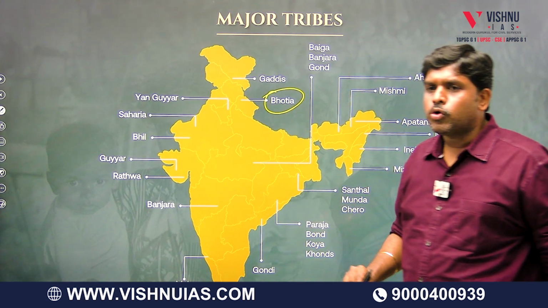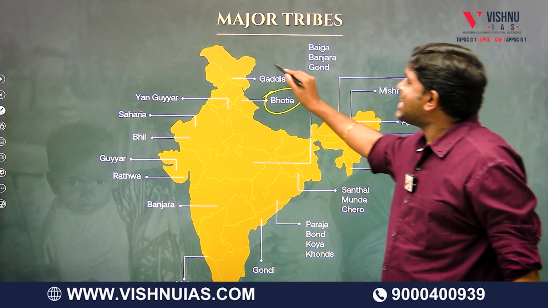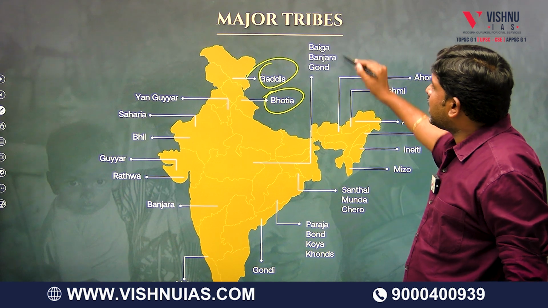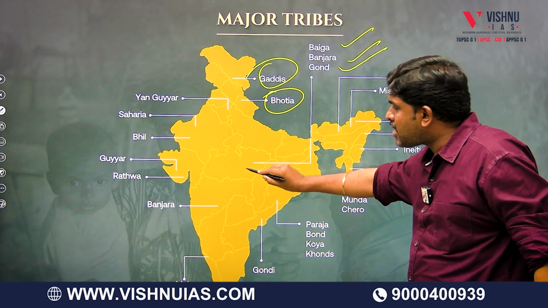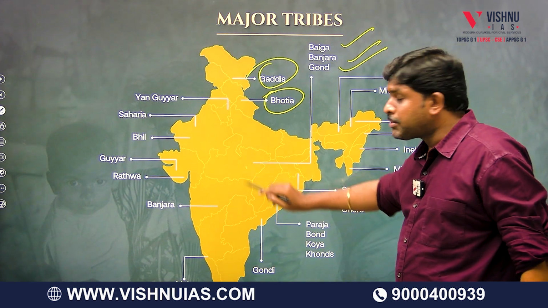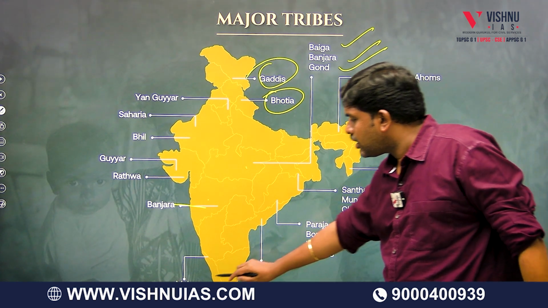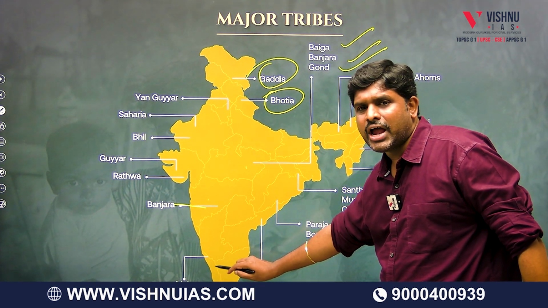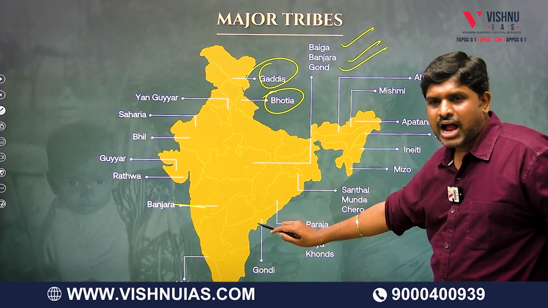Bhutia, Uttarakhand. Gaddis, Jammu and Kashmir. Baiga, Banjara, Gond, Maharashtra, Madhya Pradesh. Irular on the borders of Karnataka, Tamil Nadu and Kerala. Gondi, Andhra Pradesh.